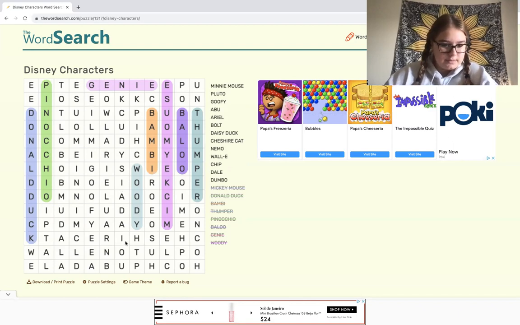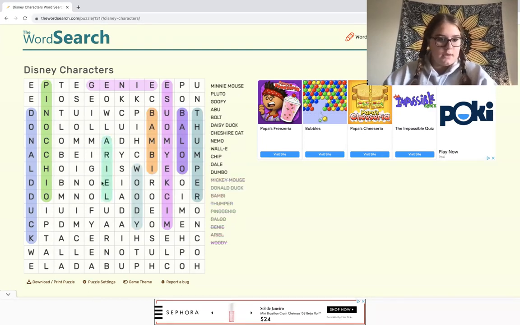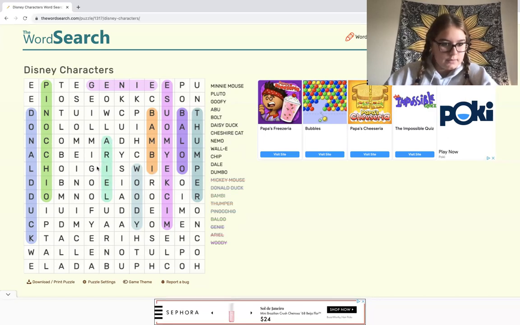I don't know if I see any here in this row. Moving on to the next row, I have Ariel right there. Do we have any with double letters left? Wally has double letters. Goofy has double letters. Okay, so we can look for Goofy, which I believe is, yep, right here next to Ariel, double O's.